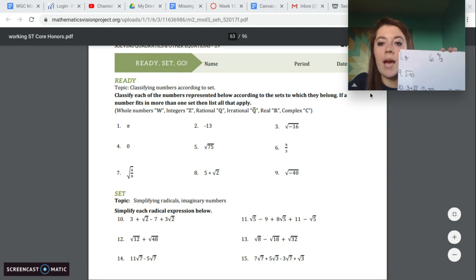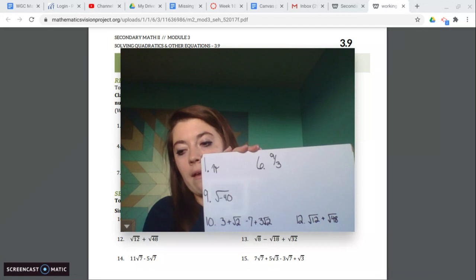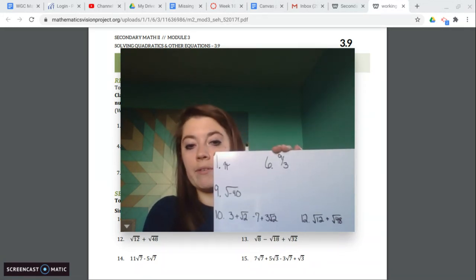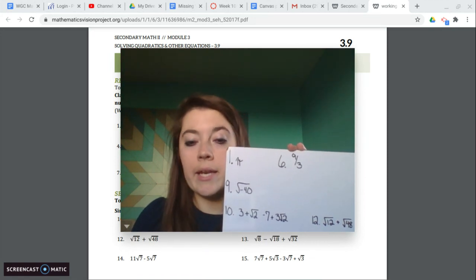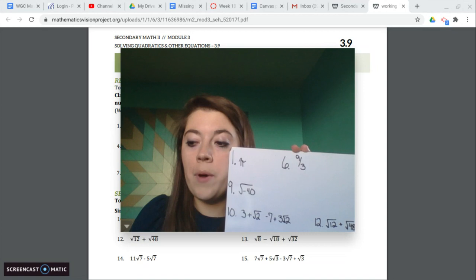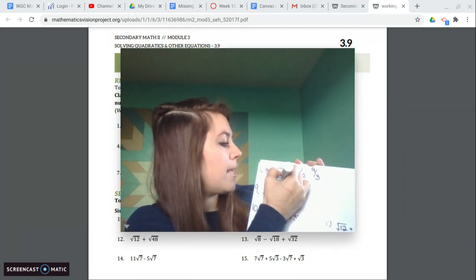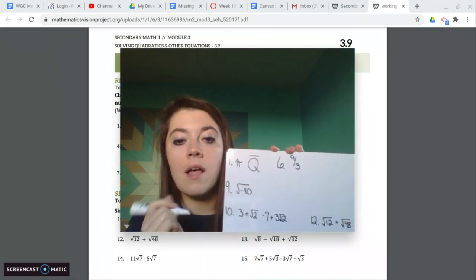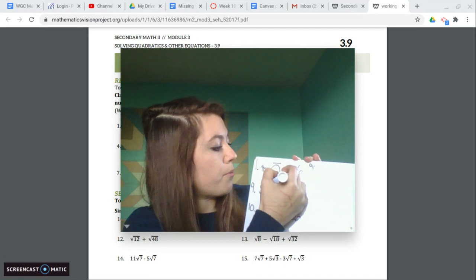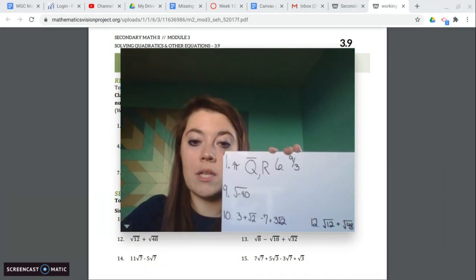So we're looking at number 1 to start. Number 1 is pi. First of all, is pi a whole number? No, definitely not. Is pi an integer? No. What about rational? Nope. Is it irrational? Yes, pi is irrational because it is a never-ending decimal that goes on forever. Now, irrational is still part of the real number system, so it is still a real number.